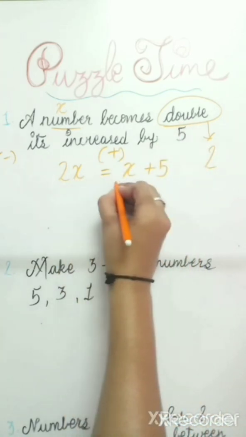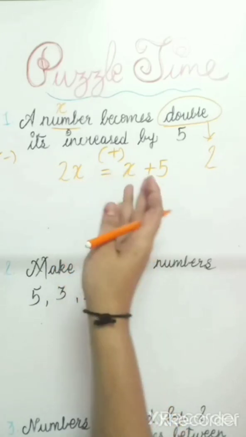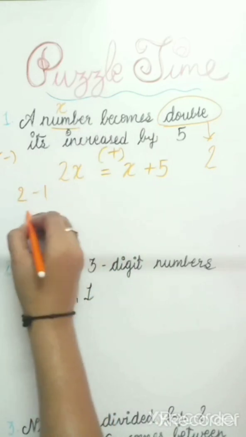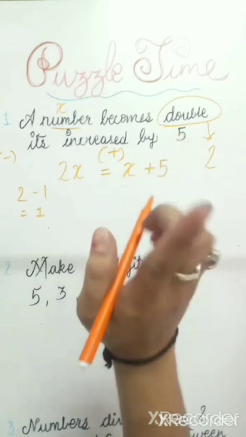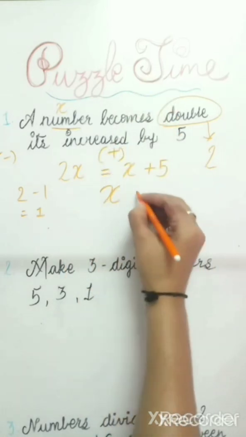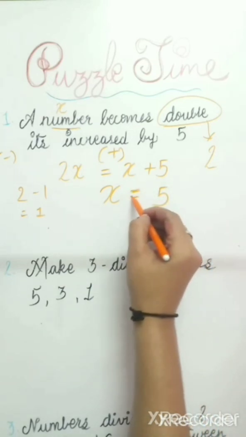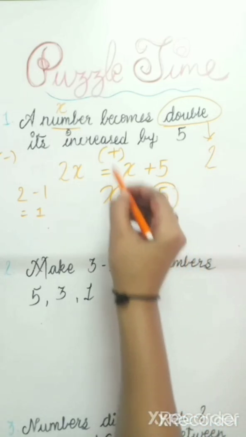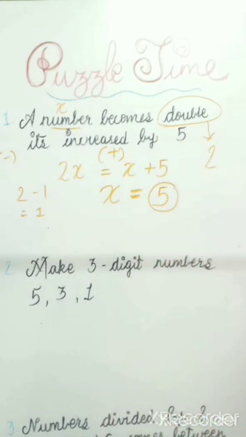Now 2x and x, these both x's are the same. So we will cut one x from this, such as 2 minus 1, our answer is 1. Here also 2x minus x means 1x will remain. So our answer will be x is equal to 5. Yes, the equal to sign means our answer is 5. Now we get the number, and the number is 5 only.